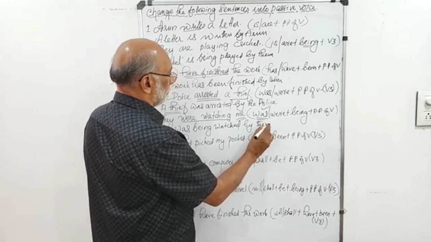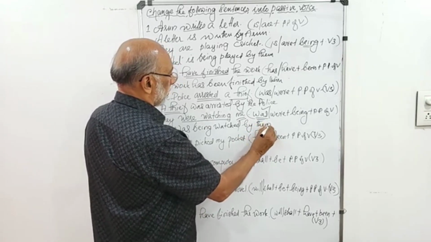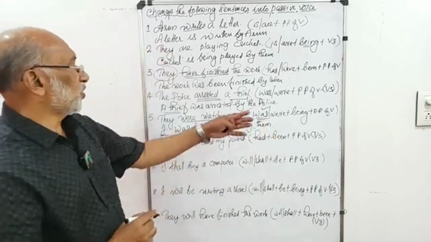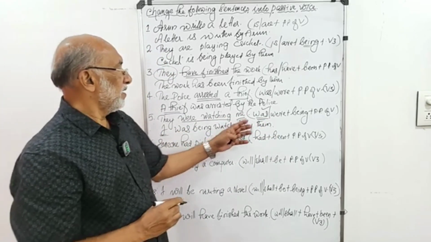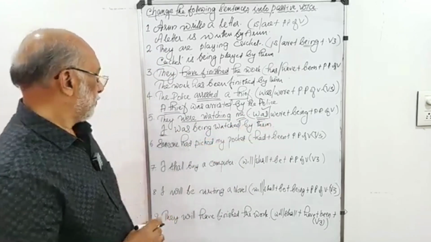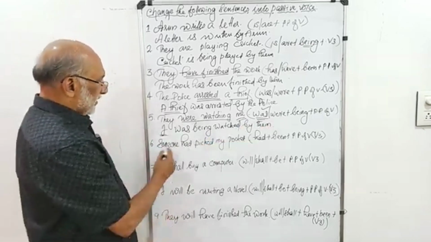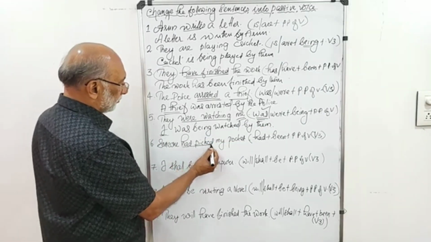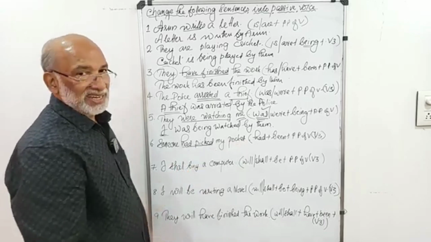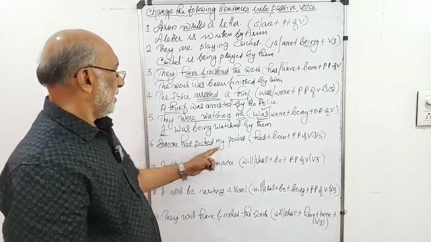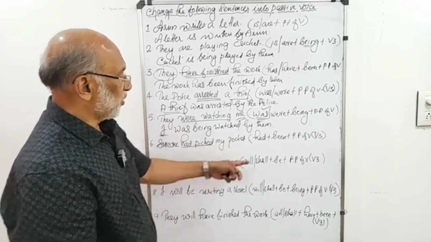By them. So they were watching me. I was being watched by them. Sixth one: someone had picked my pocket. Someone had picked my pocket.